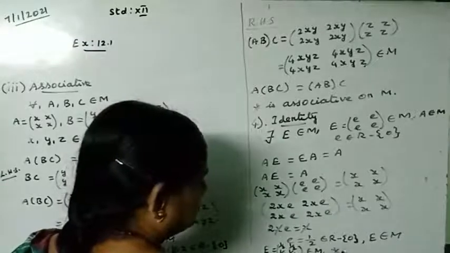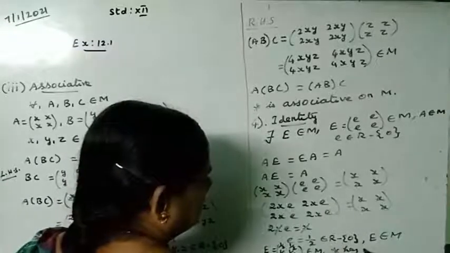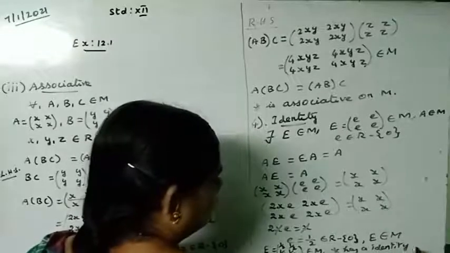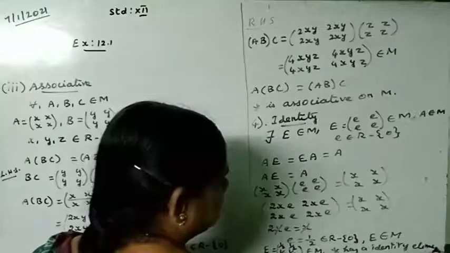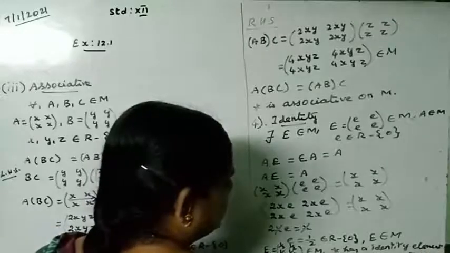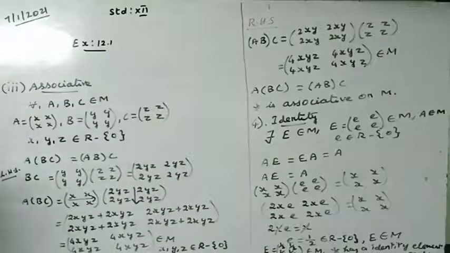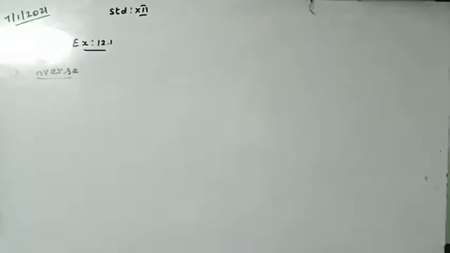So star has an identity element. Star has an identity element on M. And then let us find the inverse. So how to prove inverse?